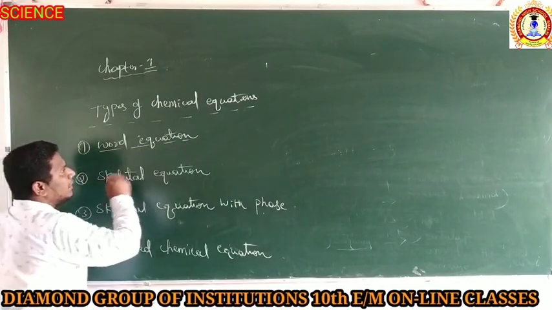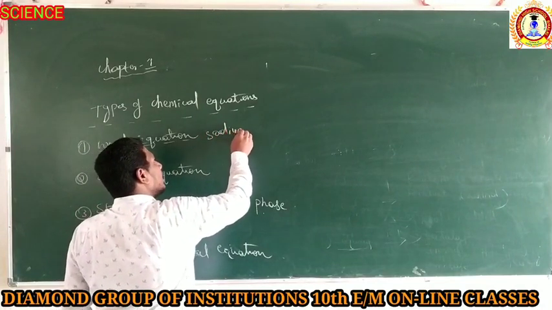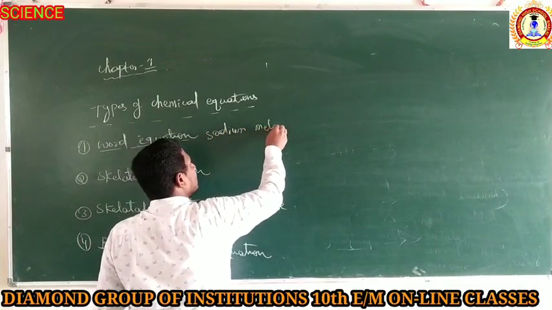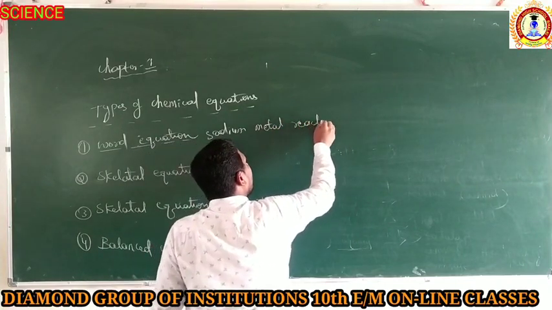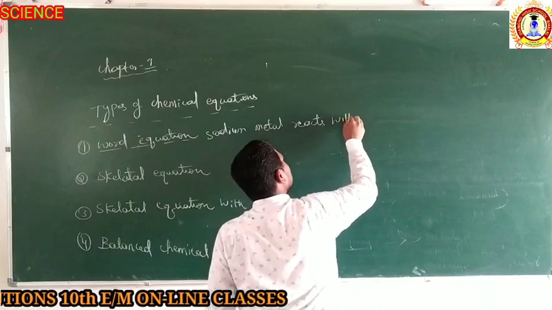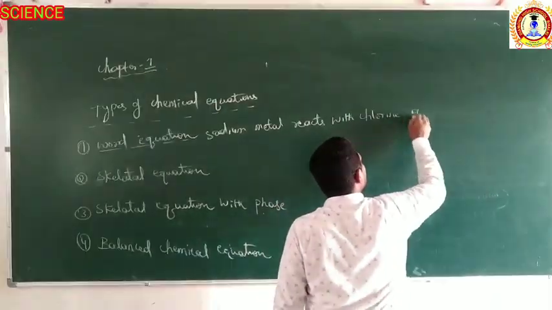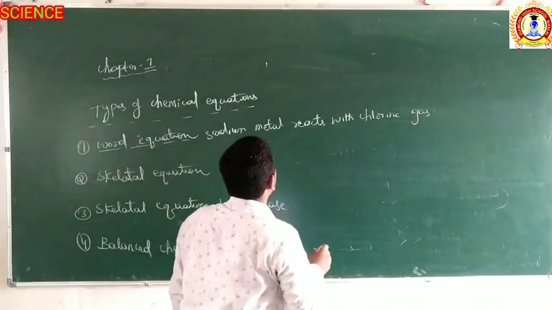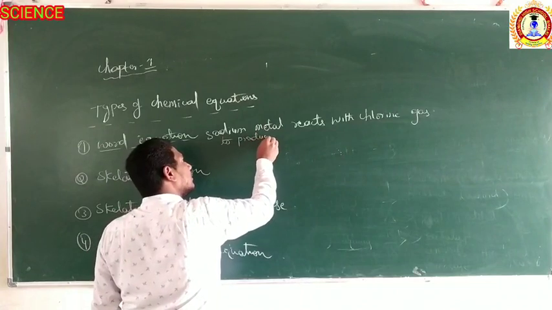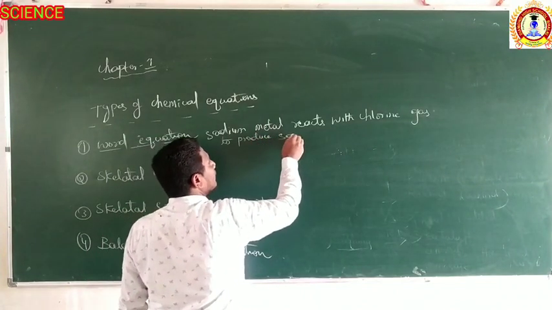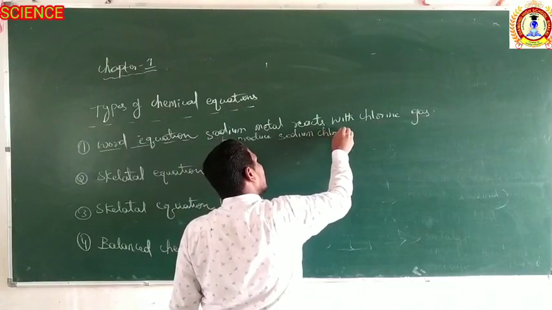Example: sodium metal reacts with chlorine gas to produce sodium chloride.